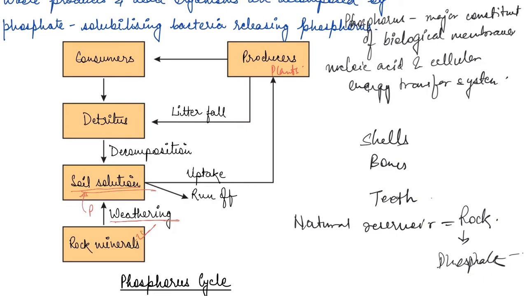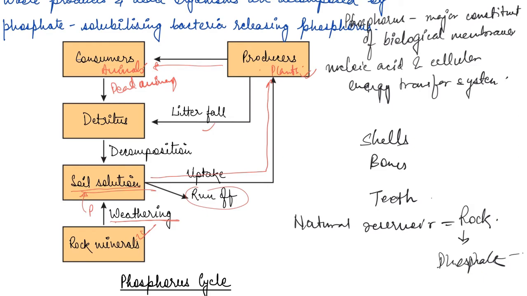Now, these plants, which are producers, uptake phosphorus from the soil, and some of it even runs off, right? These producers are consumed by different kinds of animals. So the consumers are animals, right? They consume phosphorus from here. Apart from this, they consume the detritus, the dead animals and even the litter fall, so dead and decaying plants as well, right?